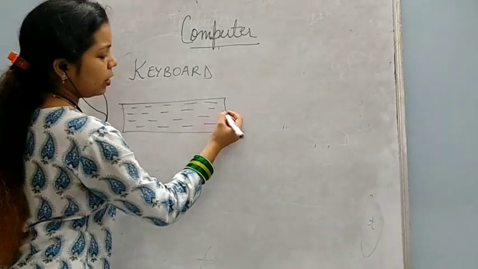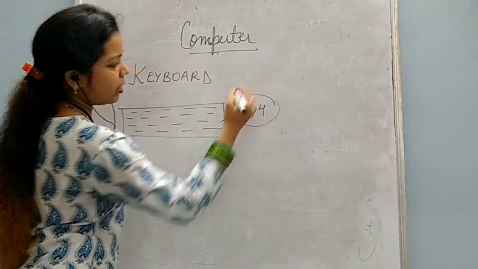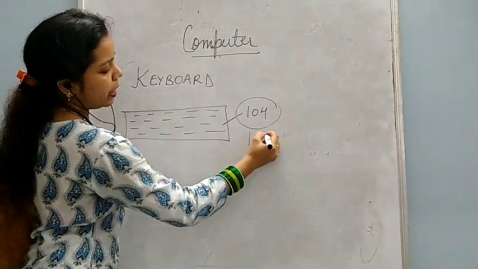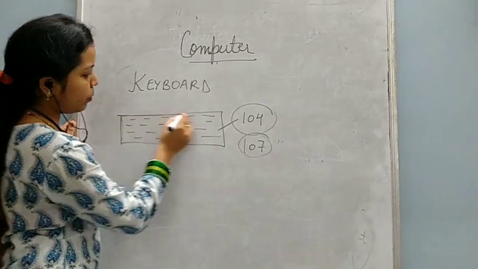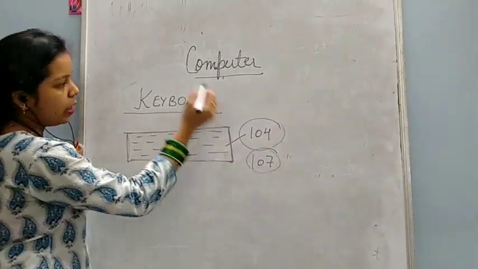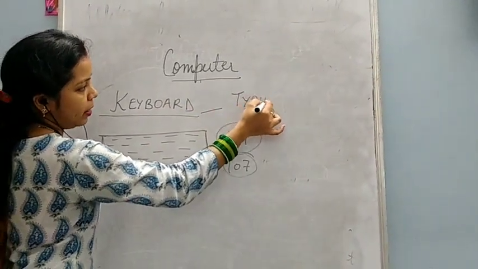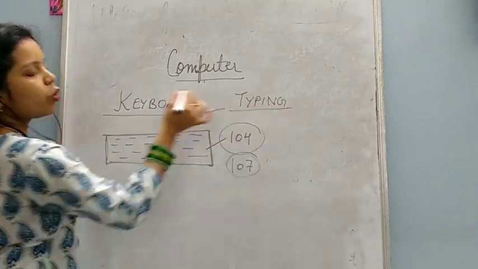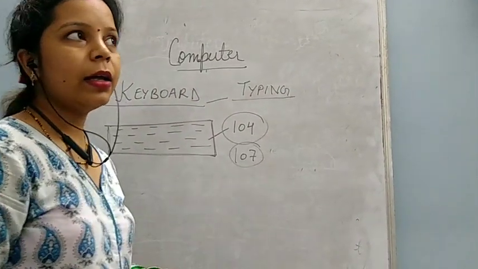Nowadays most keyboards have 104 keys, or some have 107 keys or more than that. So many types of keyboards are available now. What is the main work of the keyboard? The keyboard is used for typing. This is the main work of the keyboard. The keyboard is only used for typing in the computer.